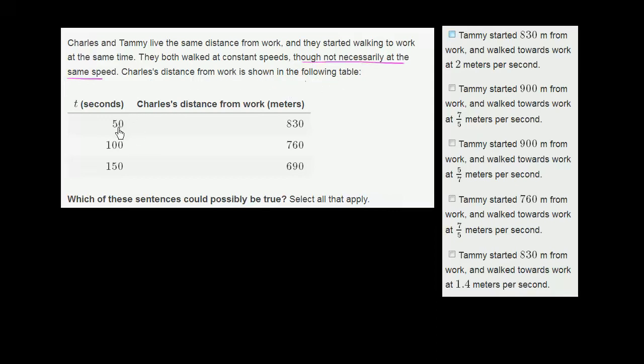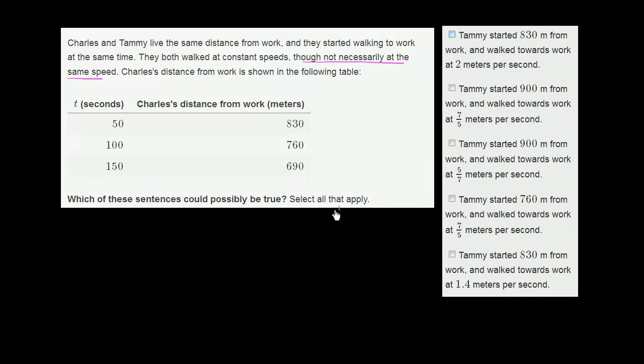So at 50 seconds, he's 830 meters from work. Then another 50 seconds goes by, and now he's 760 meters from work. Another 50 seconds goes by, and he's 690 meters from work, which makes sense. He's getting closer and closer to work as seconds pass by. He's walking to work. Which of these sentences could possibly be true?